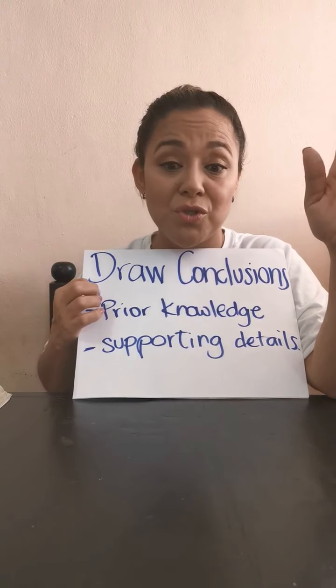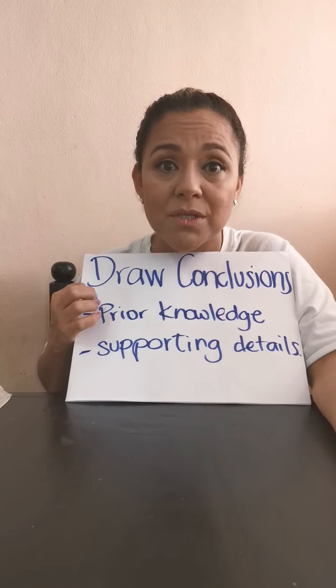Imagine that you are reading an article about coronavirus, and the draw conclusion could be, I like chocolate cakes. That's not related to the coronavirus article. Remember, all the things that you use to support your draw conclusions need to be from the passage that you read before. It's the same when you make a generalization, you need to add the supporting ideas or the supporting details to make it good.